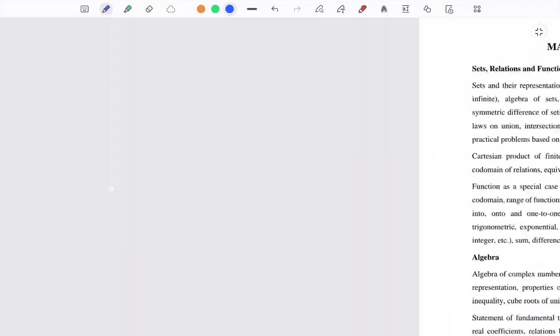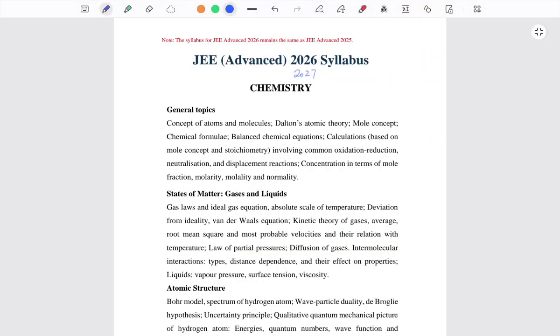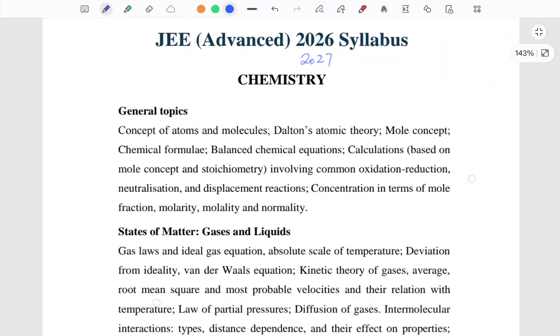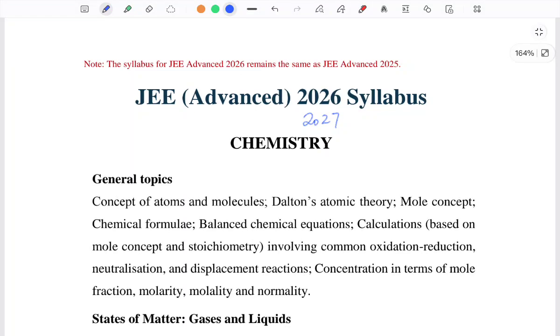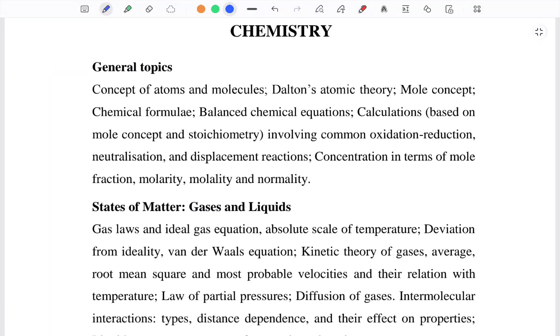So if we talk about chemistry, we'll have to start from chemistry. Let's go one by one, right? Here you just see is the syllabus. General concepts: you should understand the very basics of chemistry. And what's that basic? You have the understanding of atoms and molecules, stoichiometry, how to balance chemical equations, and oxidation-reduction, how it happens in real-world scenarios.